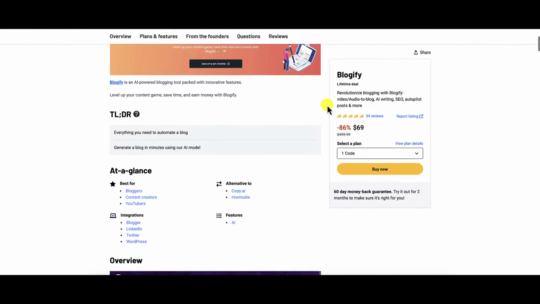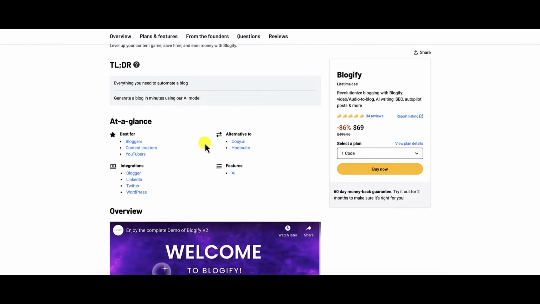So in short, who is this for? It's best for bloggers, content creators, and YouTubers. They're saying this is an alternative to Copy AI and Hootsuite, and they've got integrations with Blogger, LinkedIn, Twitter, and WordPress.